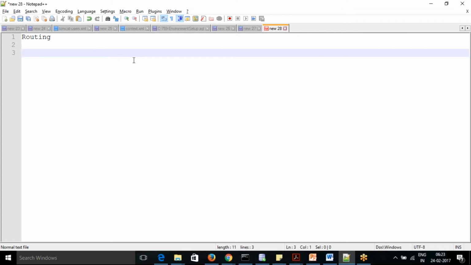So what do you mean by routing? Routing is nothing but who should work on the task. Like in workflow, when you're creating a new workflow, someone needs to act on that workflow. So who is going to work on that?